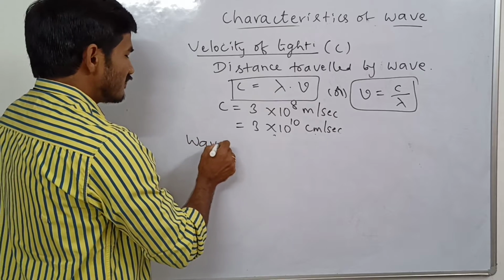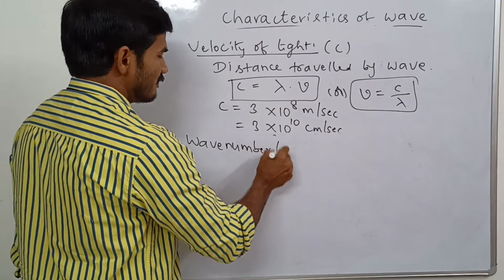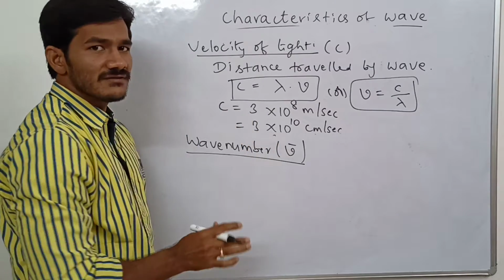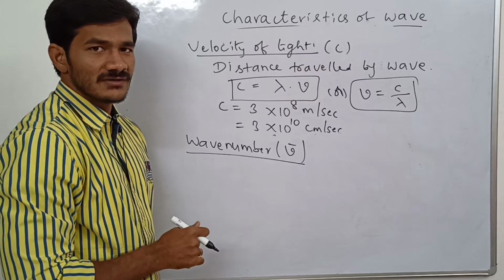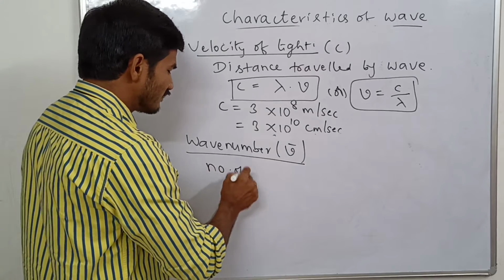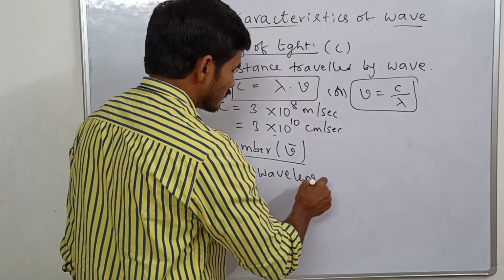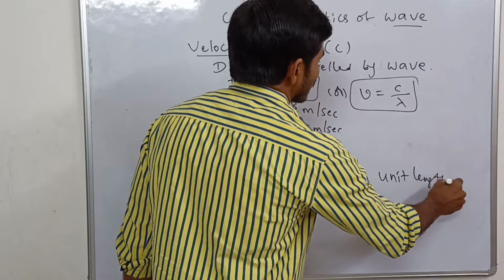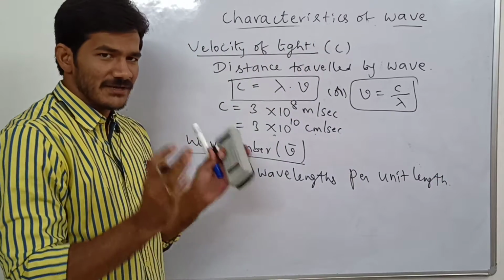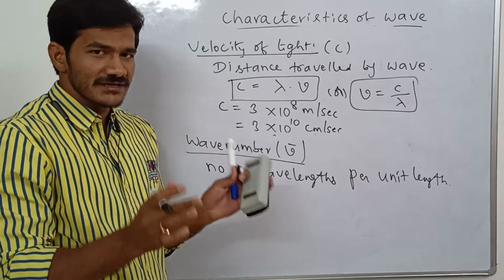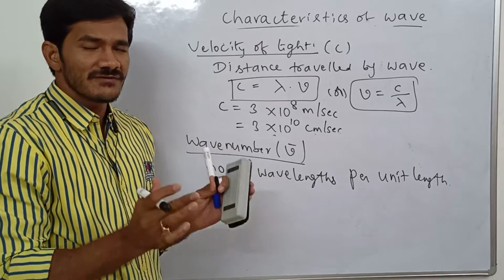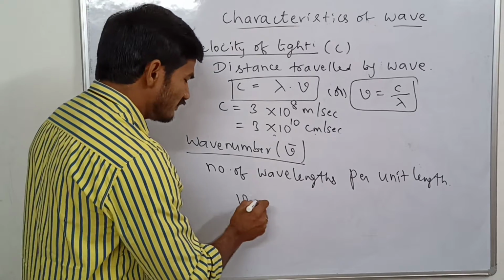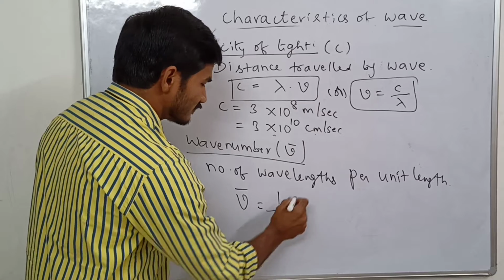The last one is wave number. Wave number is represented by nu bar; nu is frequency, nu bar is wave number. Wave number is the number of wavelengths per unit length. If you take 1 unit length, how many wavelengths are spread in it can be represented by wave number. Wave number is the reciprocal of wavelength.